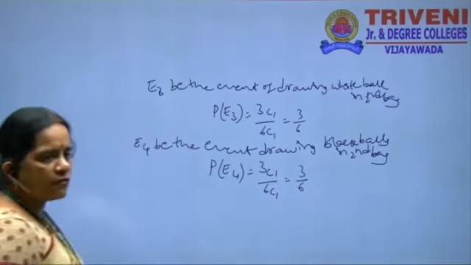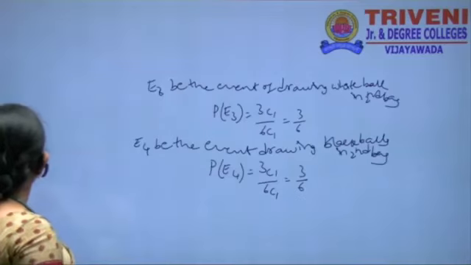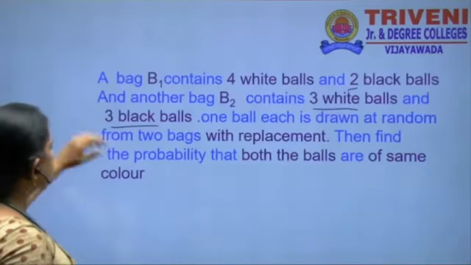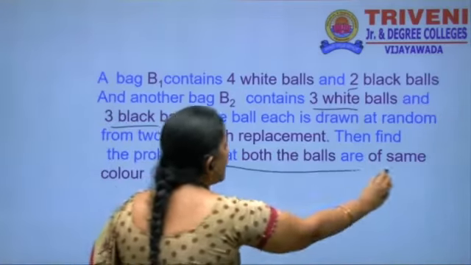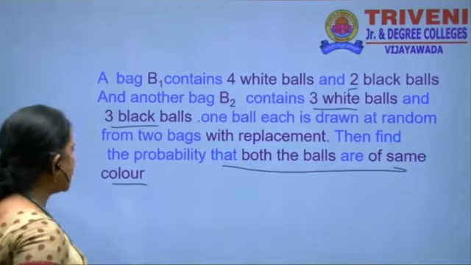The probability of finding that both balls are of the same color.